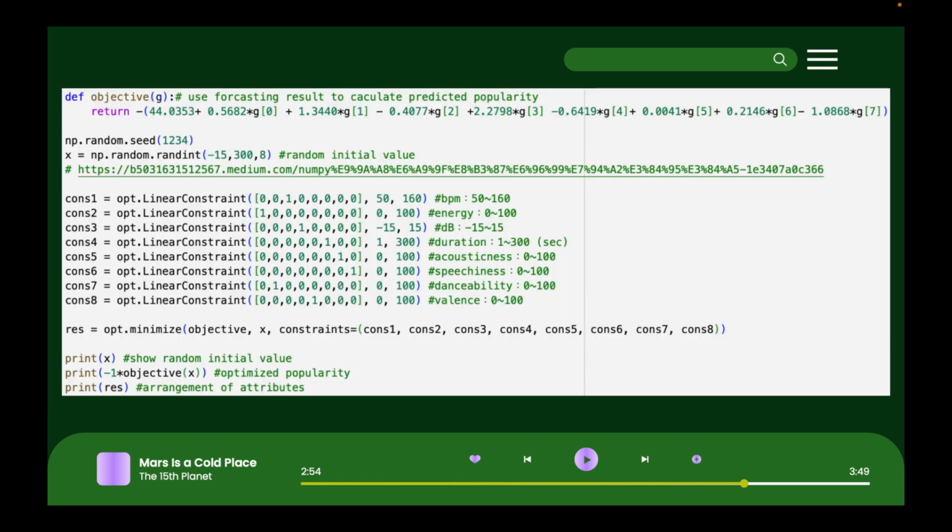This is the code of optimization. The purpose of this code is to find the optimal values of the 8 attributes, G0, G1 to G7, that minimize the objective function, which in turn represents the predicted probability. The constraints ensure that the optimized values fall within a specific range for each attribute. The output provides the random initial values, the optimized popularity values, and the final arrangement of attribute values that minimize the objective function.